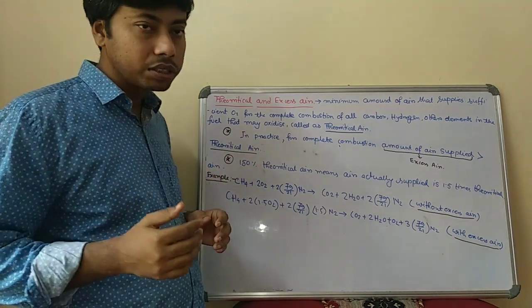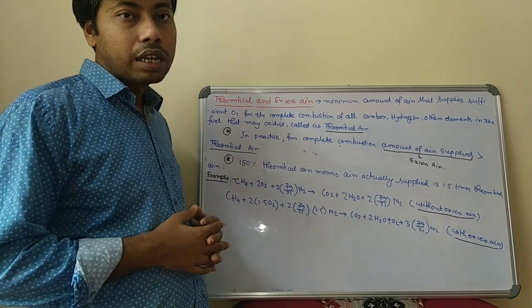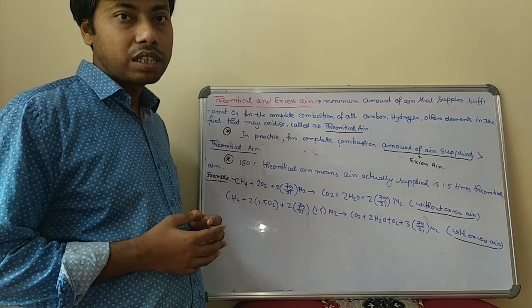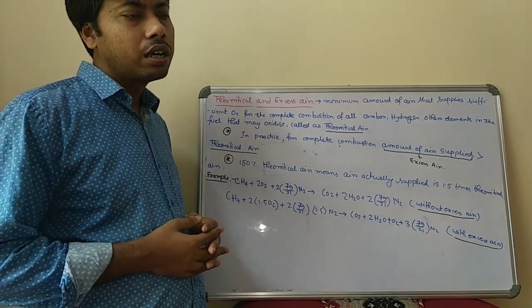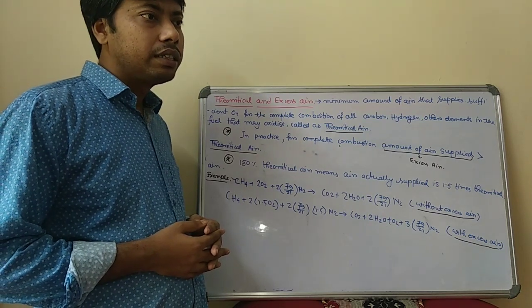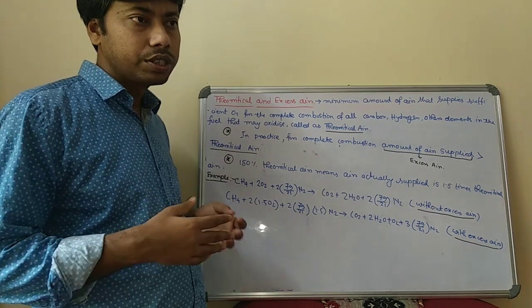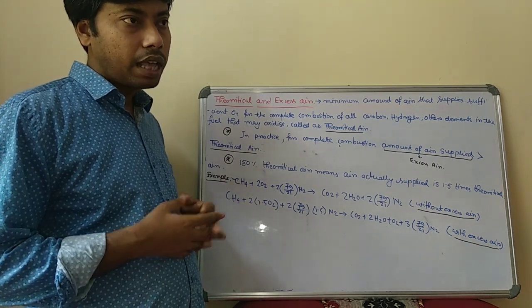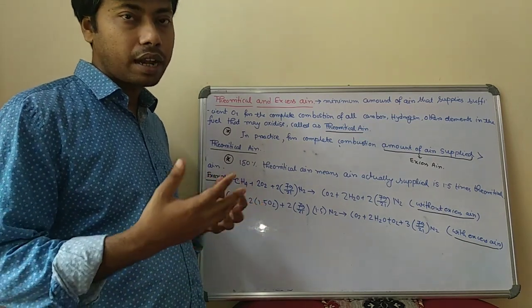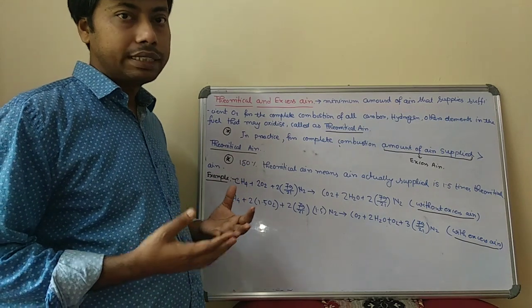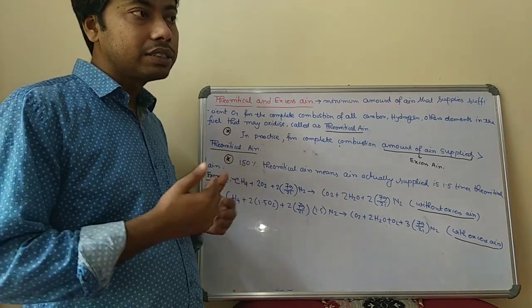oxygen for the complete combustion of all constituent elements of the hydrocarbon in the fuel, as you know, for methane, ethane, all these types of gaseous fuel. There are other gaseous fuels also, in which carbon and hydrogen are present, and they require oxygen for complete combustion. The amount of oxygen required for the complete combustion and oxidation of all these constituents is basically called theoretical air. But in practice it does not happen.